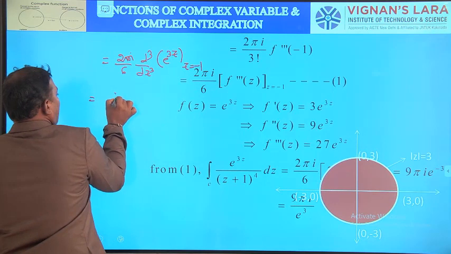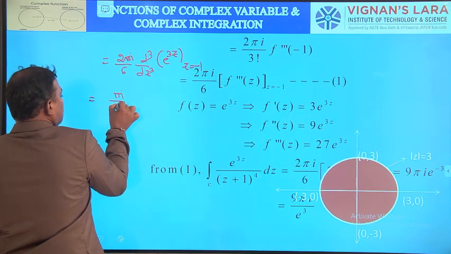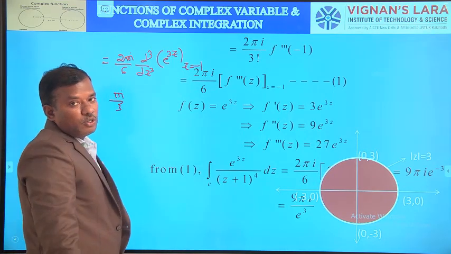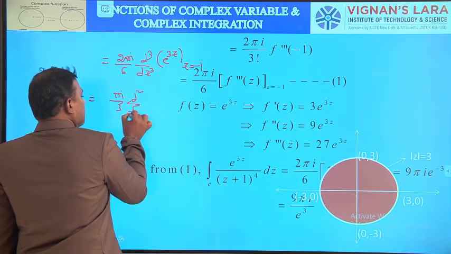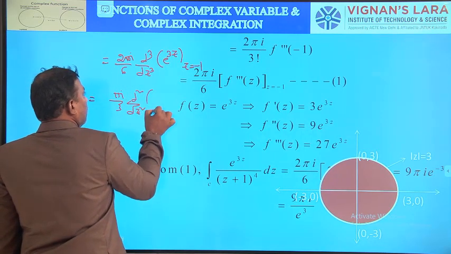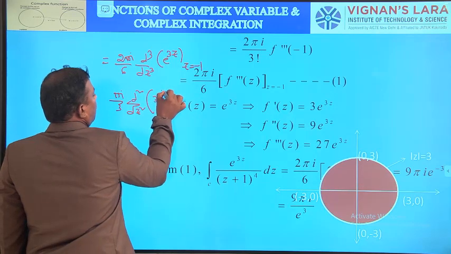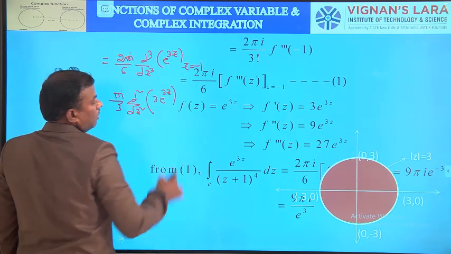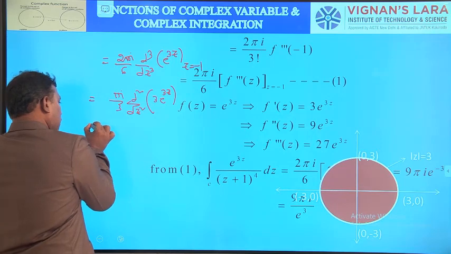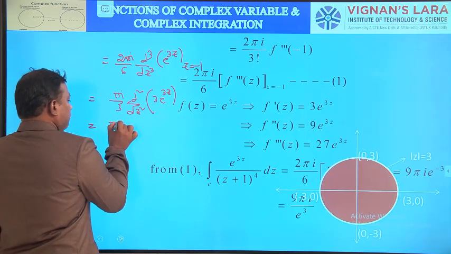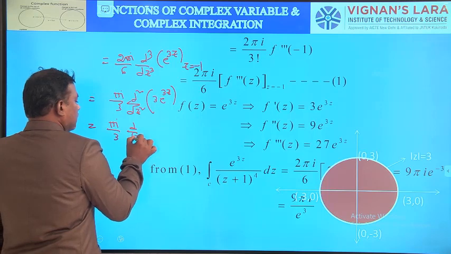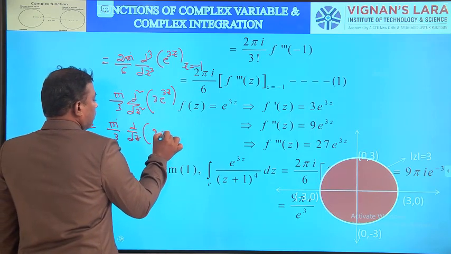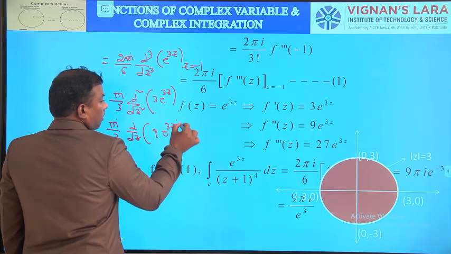That equals pi i by 3 into the third derivative of e power 3z. First time derivative: d square by dz square of 3 into e power 3z. Second time derivative: d by dz of 9 into e power 3z.